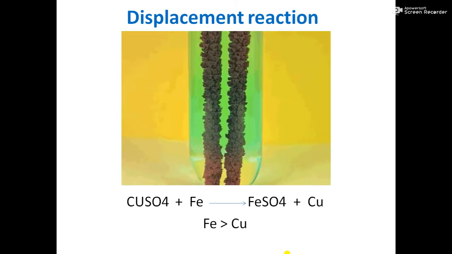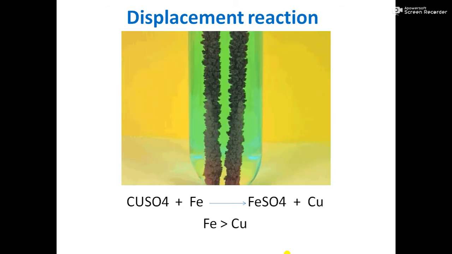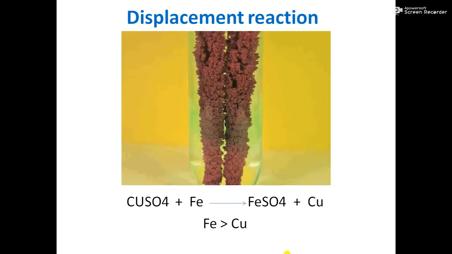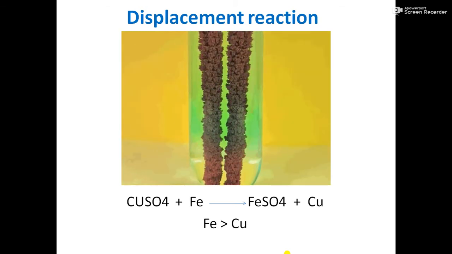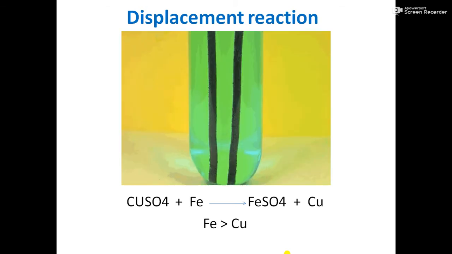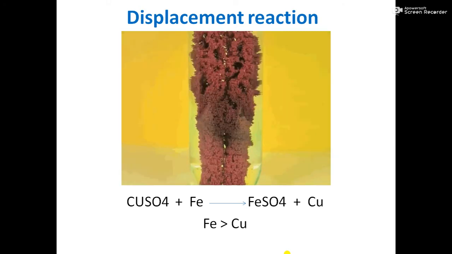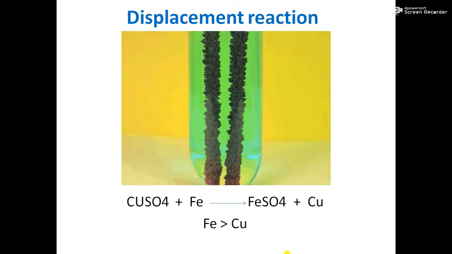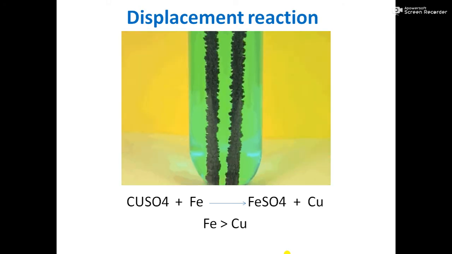And when we put the iron nail or iron wire in copper sulfate, as iron is more reactive than copper, iron pushes copper and forms a new substance, that is iron sulfate. So what are we getting as a product?